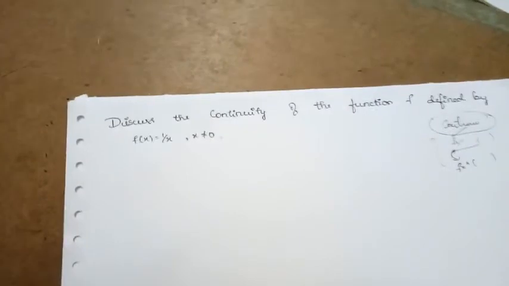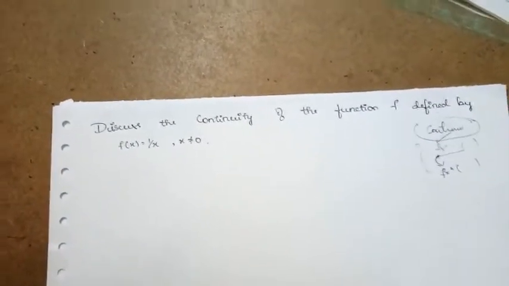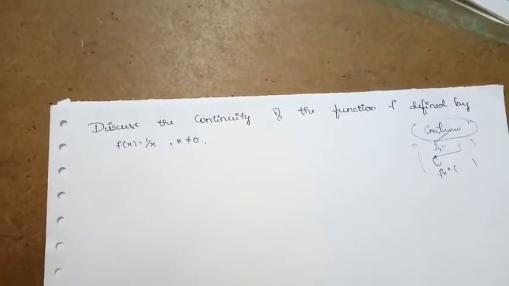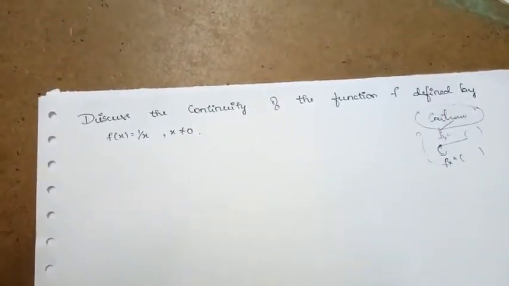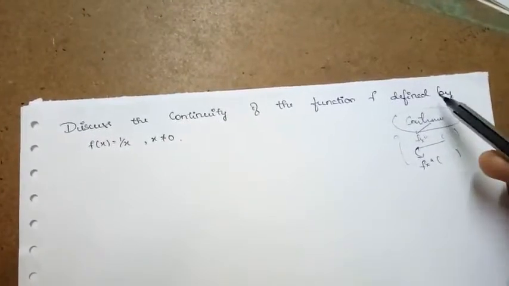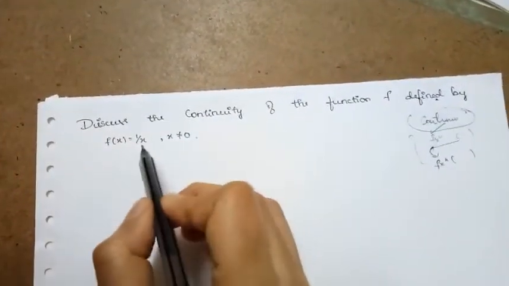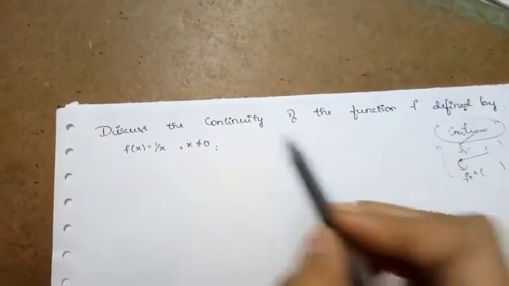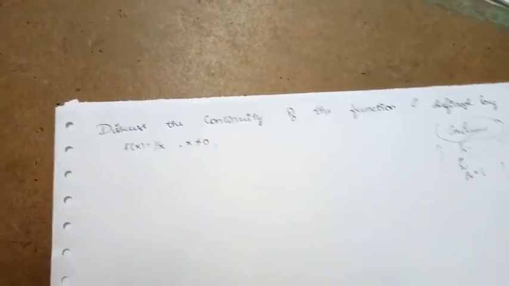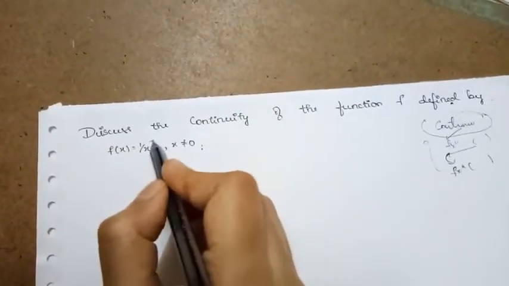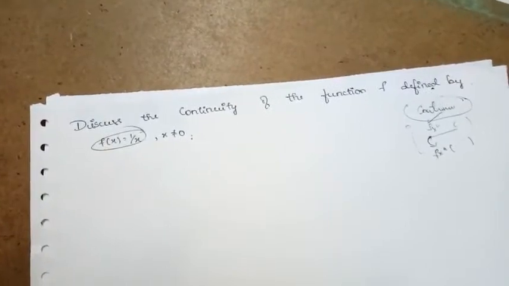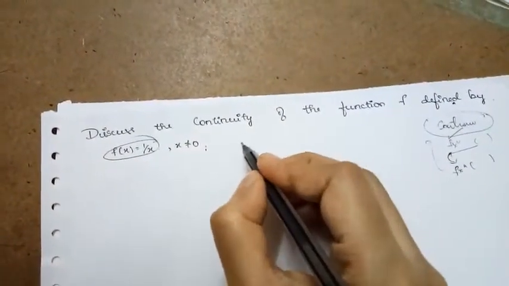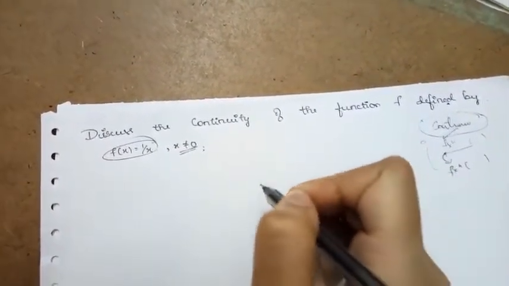So let us continue our discussion from the previous video. The first thing we are continuing with is the continuity of the function f defined by f of x is equal to 1 by x, where x is not equal to 0. Clearly, the function is not defined at x is equal to 0.